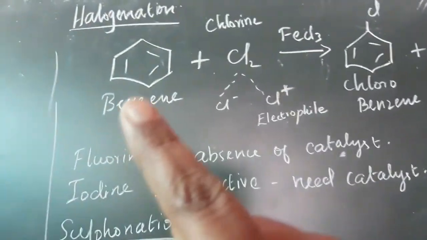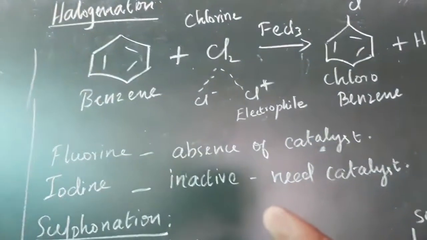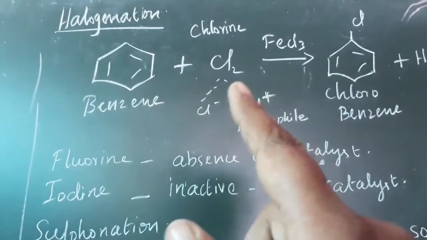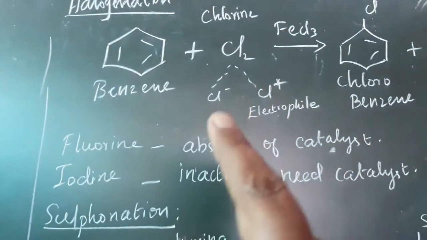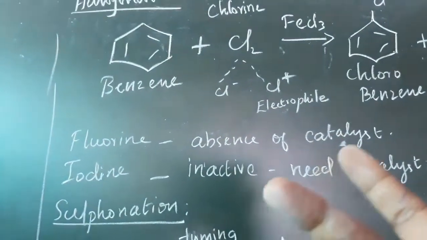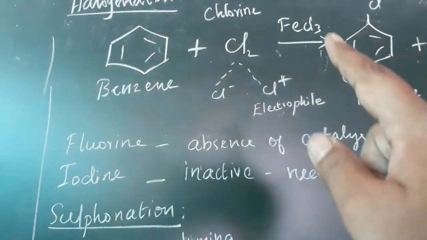Next, the halogenation reaction. Halogenation means benzene is treated with chlorine, bromine, iodine, fluorine, and so on. Now I am going to see the reaction with chlorine. Chlorine we have to split as Cl plus and Cl minus, but that does not happen because both are the same atom. How can you split into Cl minus and Cl plus? With the help of ferric chloride only.